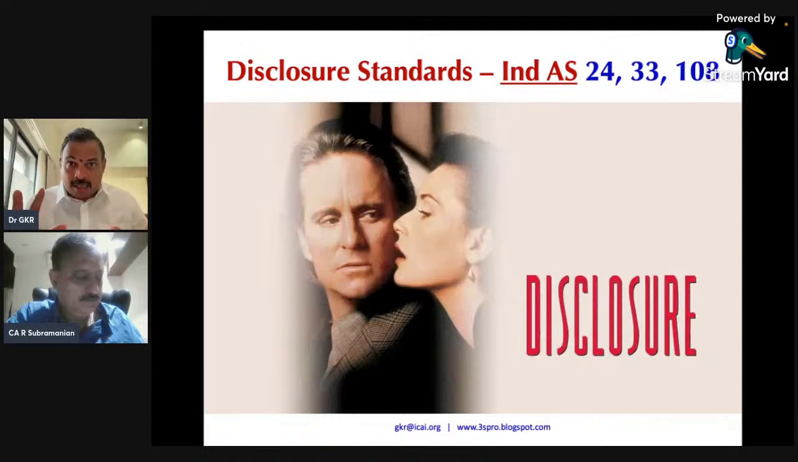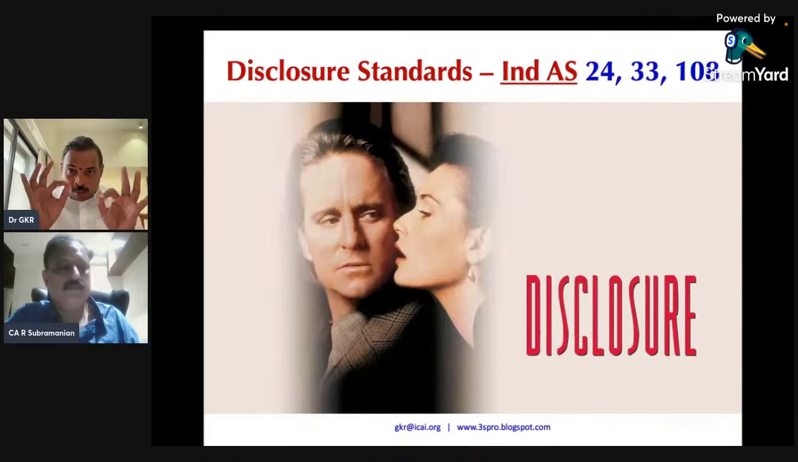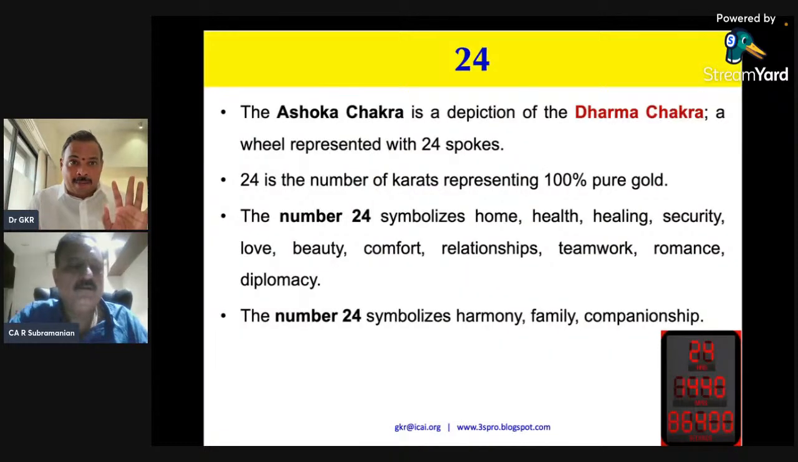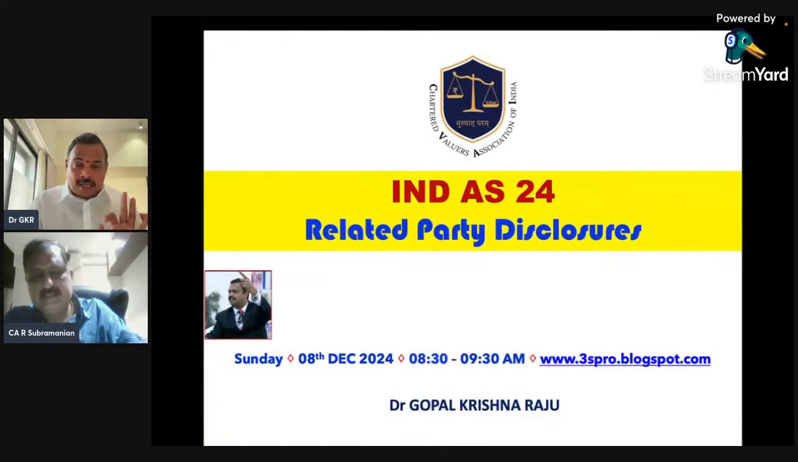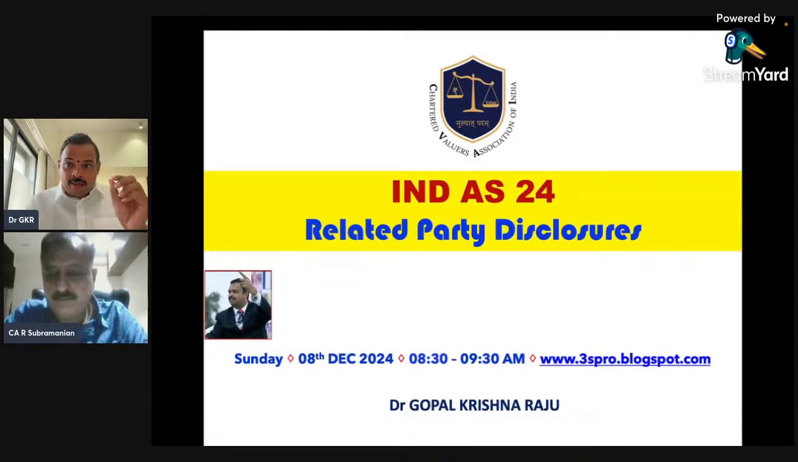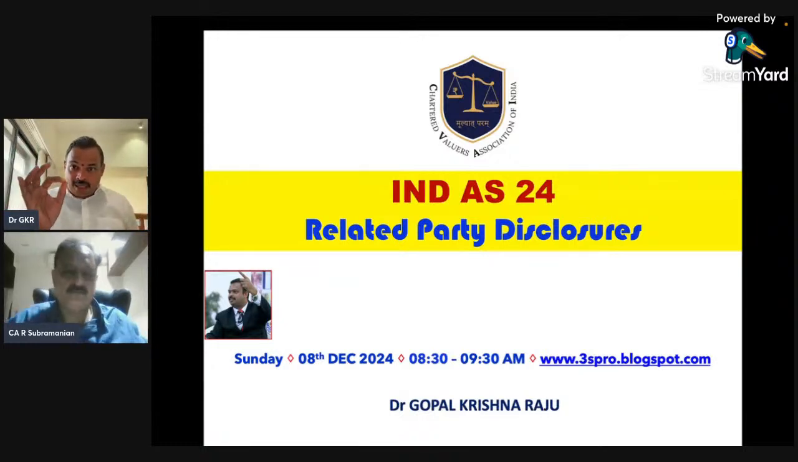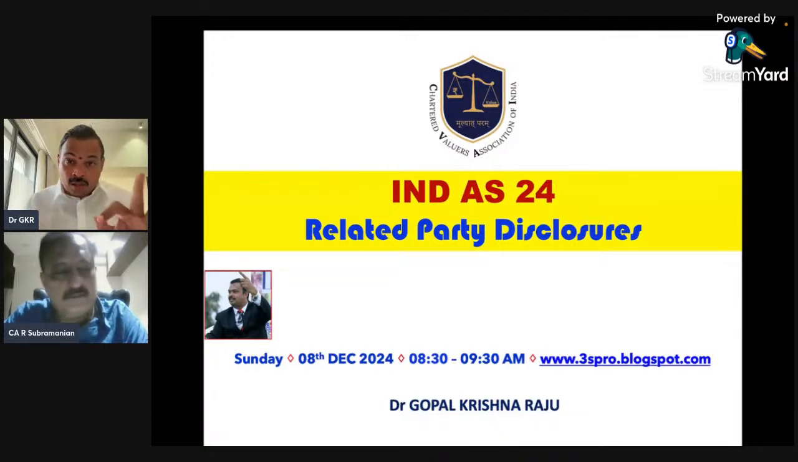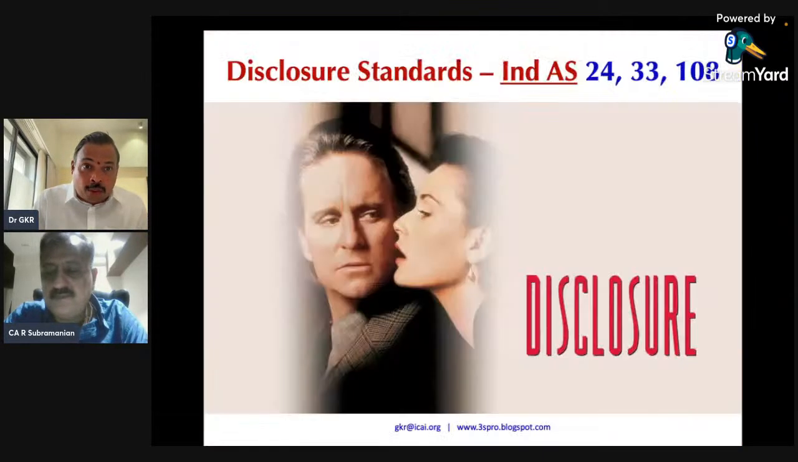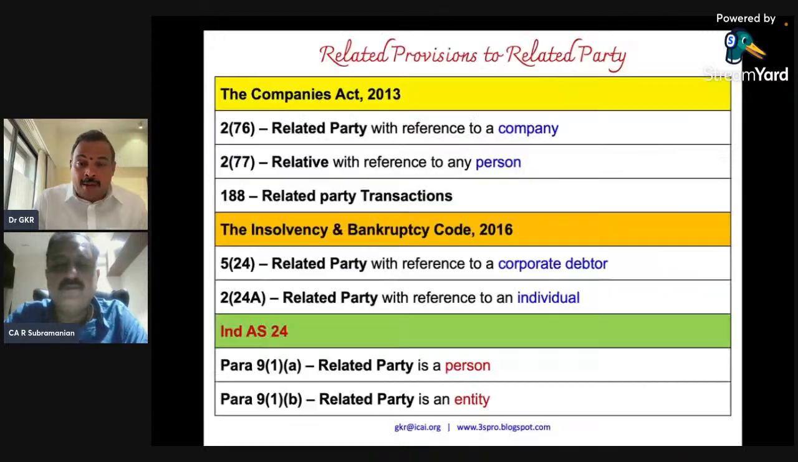And always make one point very clear: in accounting standards, especially Indian accounting standards, business is always first. Accounting is next, but disclosure is a must. I repeat again, disclosure is a must. And that is where we start with this first point, called the related party.